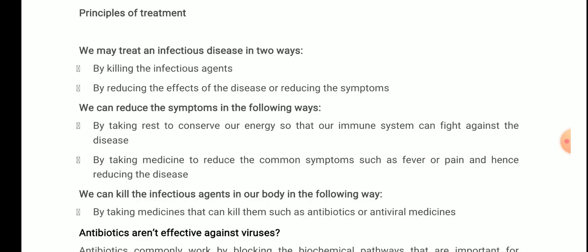We don't kill lactobacillus bacteria, but certain other bacteria or microorganisms are harmful for us, so we need to kill them. So we take medicines to reduce common symptoms such as fever or pain, and we can kill the harmful microorganisms by taking antibiotics or antiviral medicine. Clear?